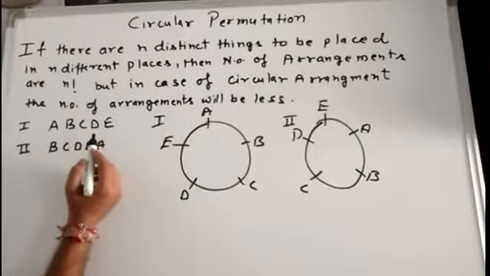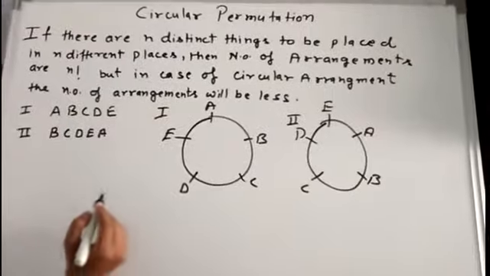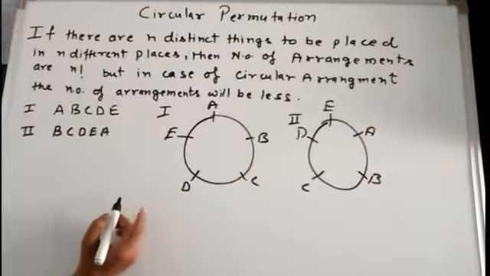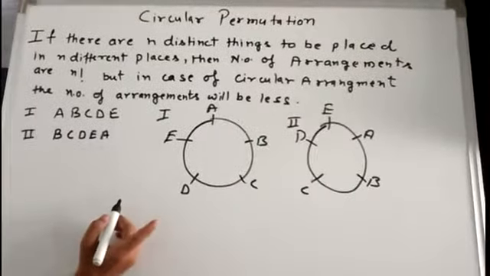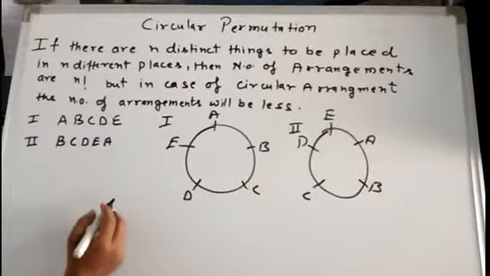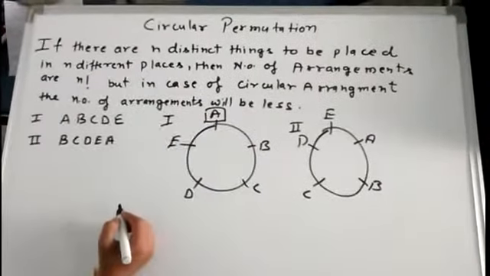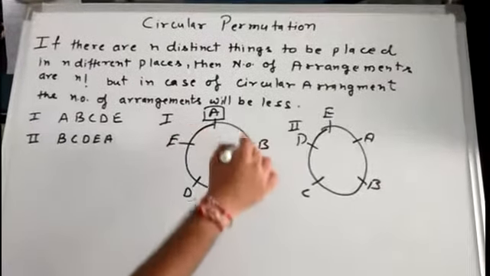Now, in order to find the number of arrangements in case of circular arrangement, we have to fix the position of one element. Let us suppose we have fixed the position of A. Now A will not change, and now we will arrange the other elements.